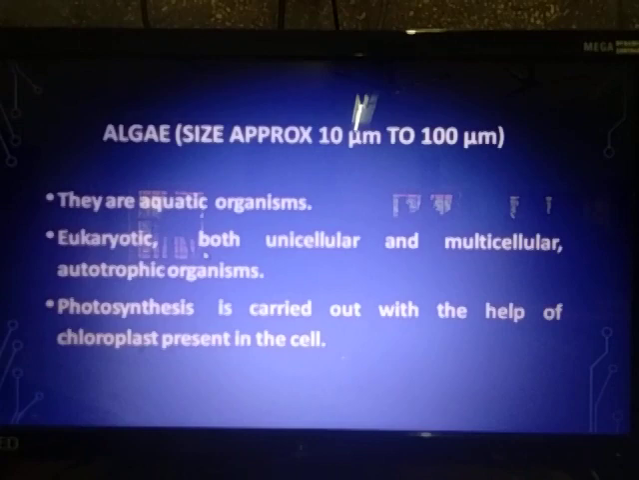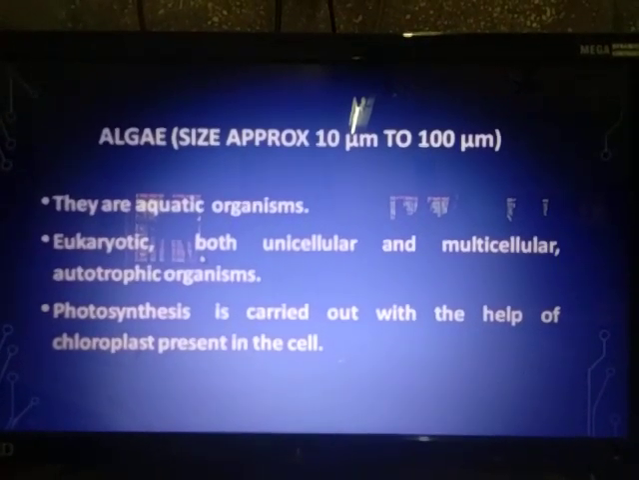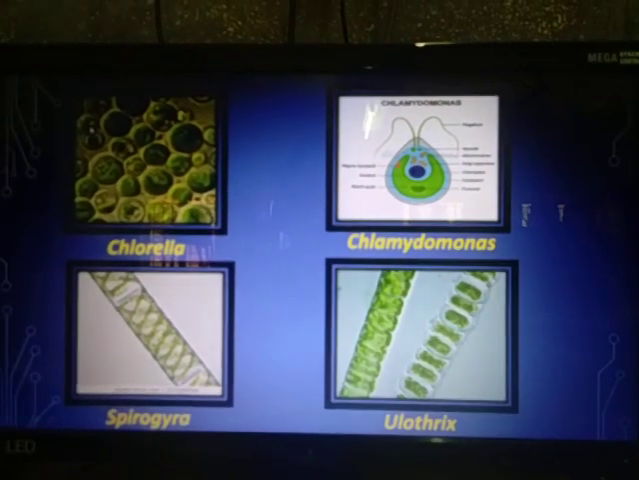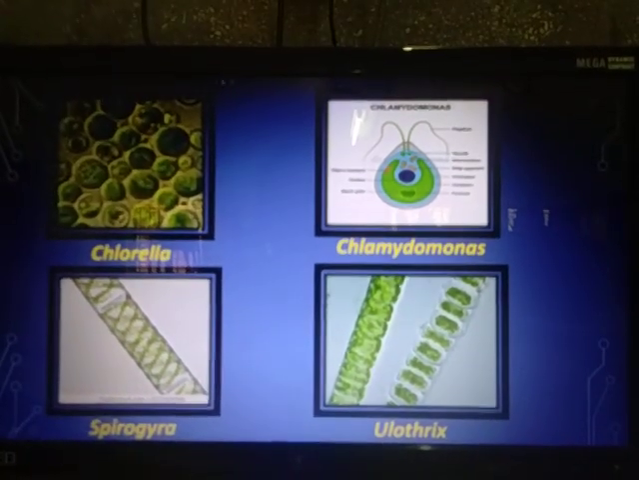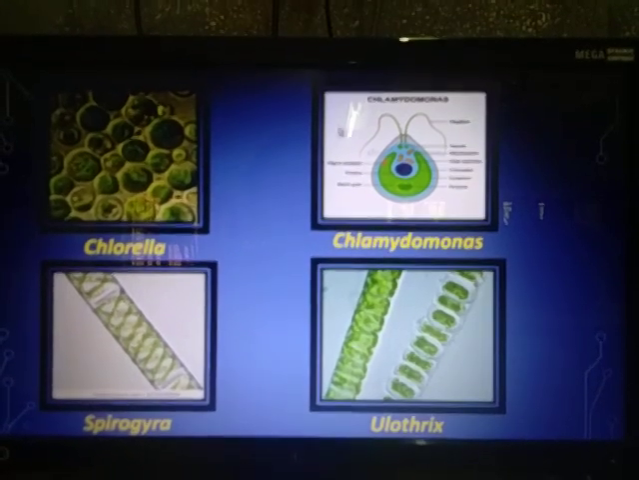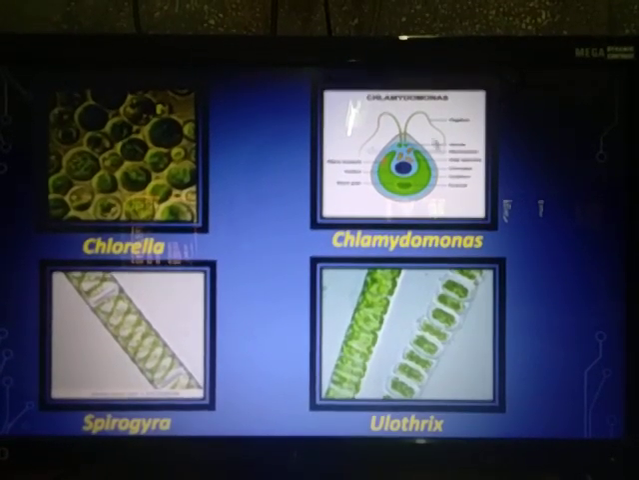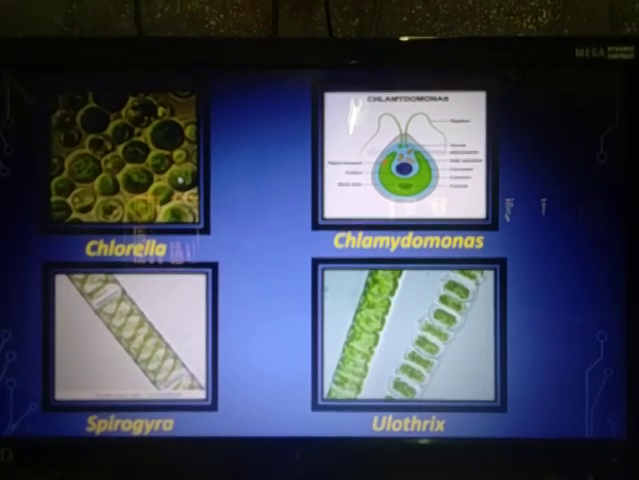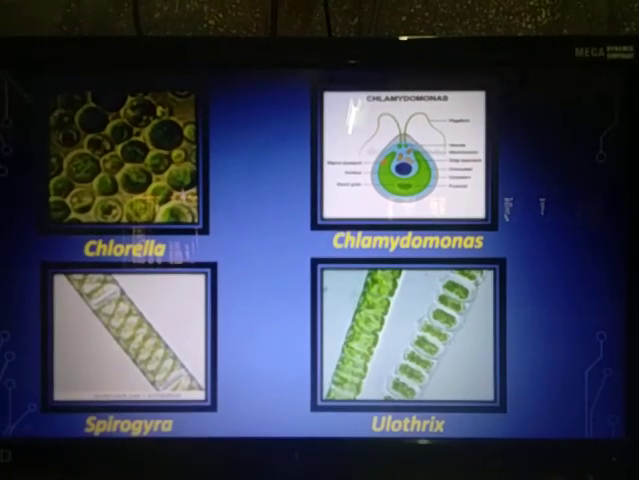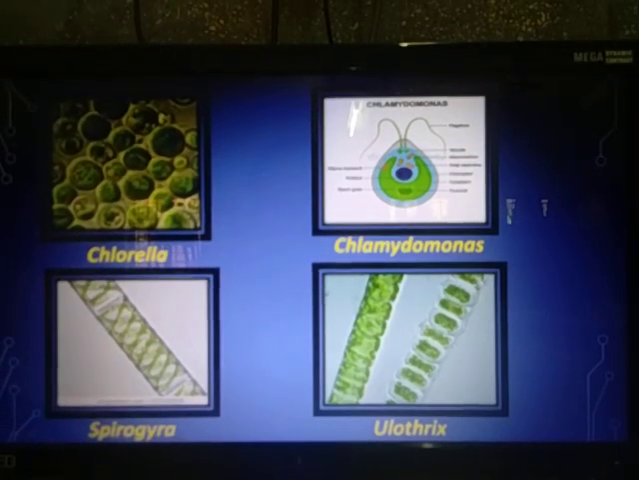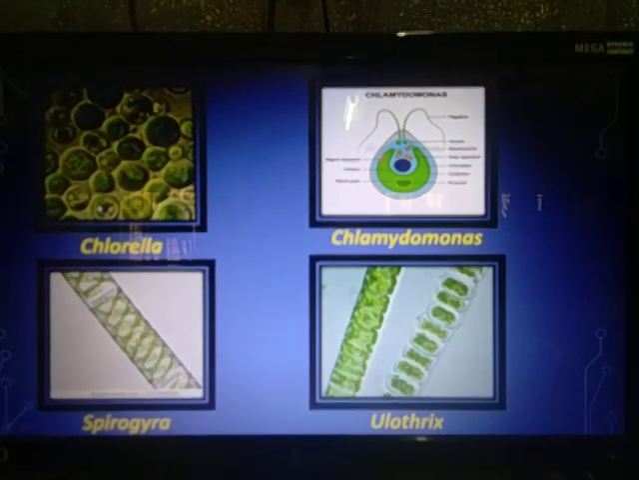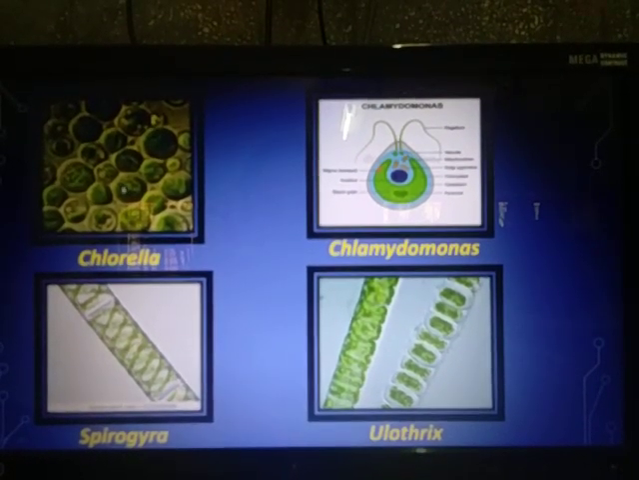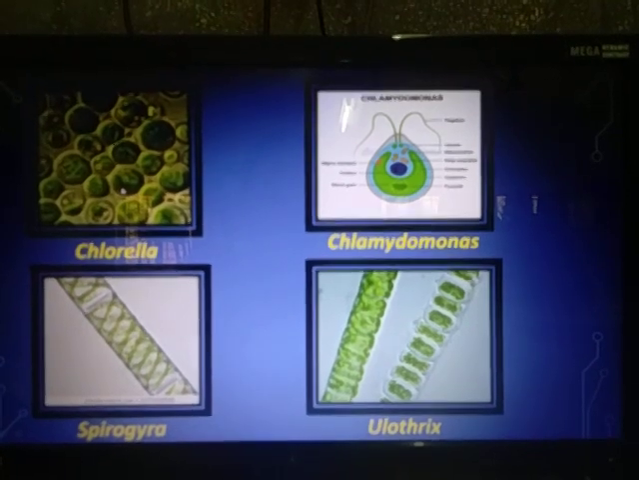Now let me show you some pictures of algae. Here you can see a unicellular alga called chlorella. Then we have Chlamydomonas, which is also a unicellular alga. These are all different cells: this is one cell, this is another cell, this is another cell. You should not think that it is a colony here. They are not colonies, they are single cells, unicellular cells called chlorella. You can see the green color here, which shows the presence of chloroplast in them.